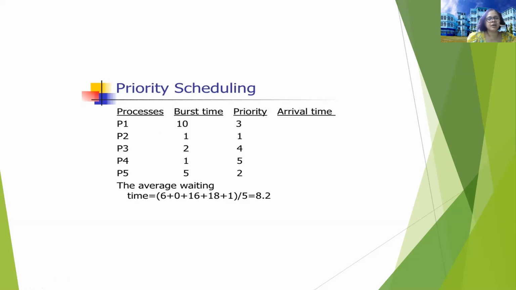After that, which process will come? Priority 1 and 2 are done, so process P1. If we look at process P1, its waiting time is 6 milliseconds, because 1 millisecond P2 was executing and 5 milliseconds P5 was executing. I will explain this much only. The rest, all of you do yourself.